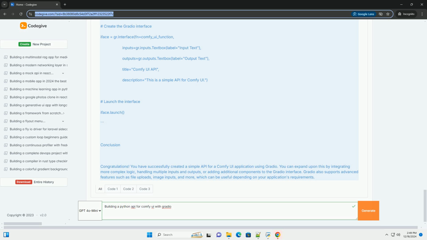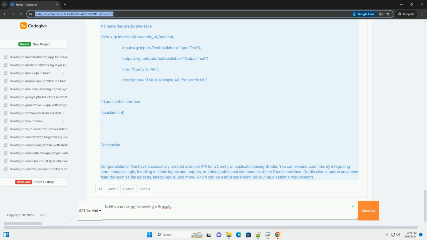Step 4, running your Gradio app. Save your code in a Python file, for example, comfy_ui_api.py. You can run the Python file from your terminal. python comfy_ui_api.py. By default, Gradio will start a local server, and you'll see output in your terminal indicating the local URL, usually http://localhost:7860, where your Gradio app is accessible. You can open that URL in your web browser.